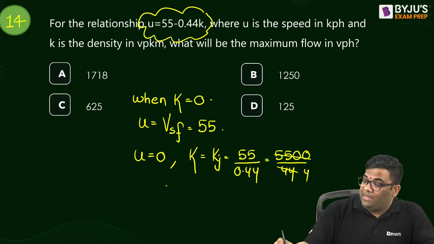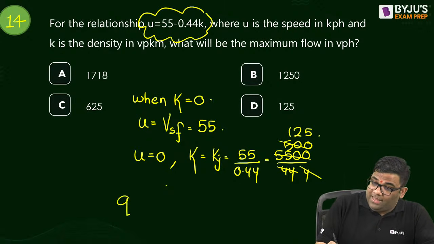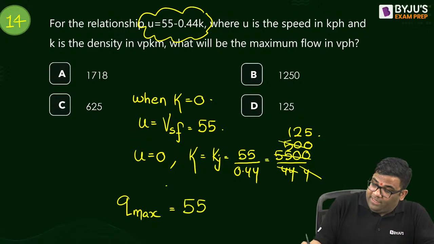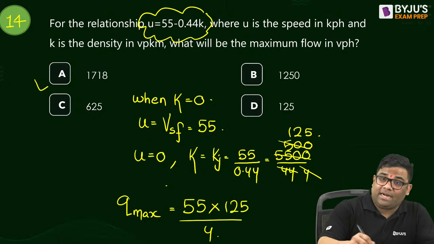So if I divide by 11, I will get how much? 125, right? 125. So I can say about what? What is the Q max, the maximum flow? It will be VSF into Kj divided by 4. So when you do this, you're getting 171718 point something. So this is the right answer.